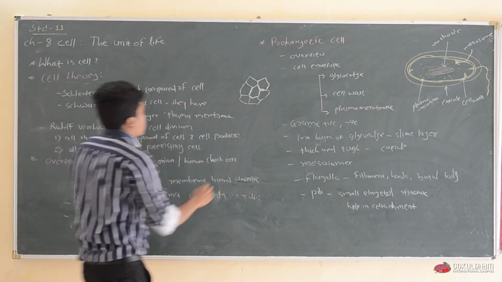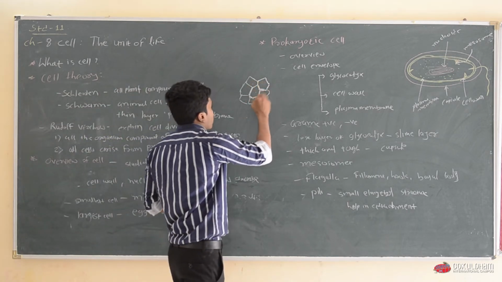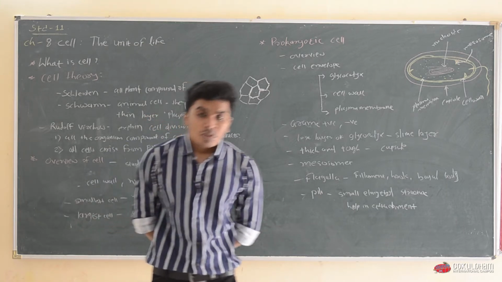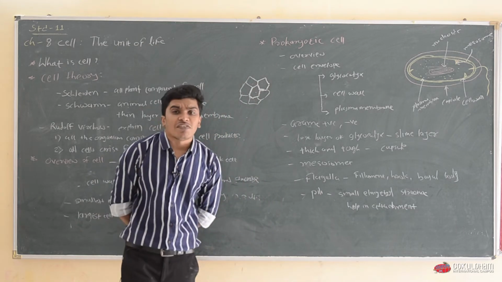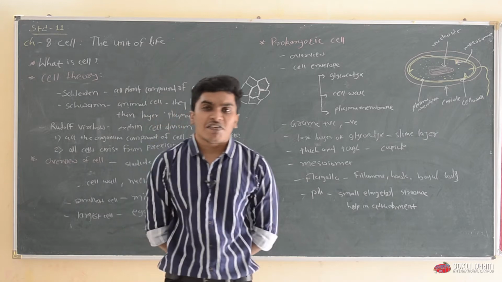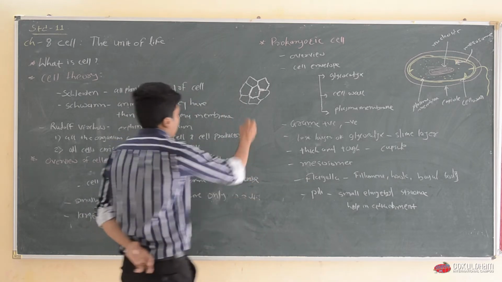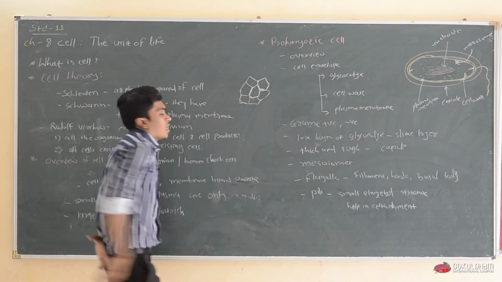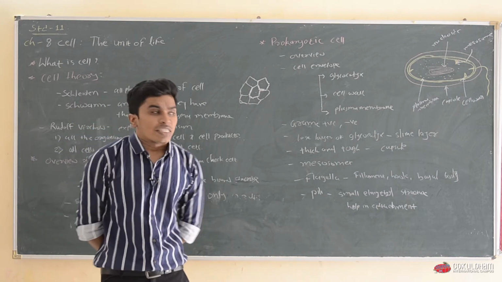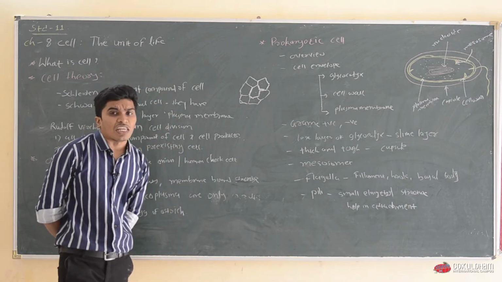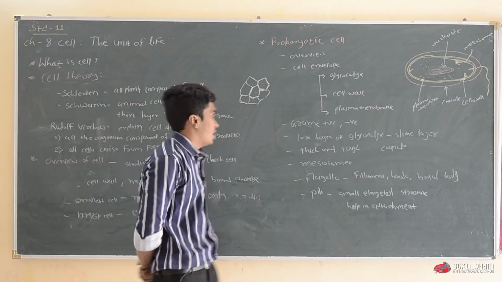So if someone asks who described and discovered the living cell, the answer is Anton van Leeuwenhoek, the scientist who discovered and described the living cell.